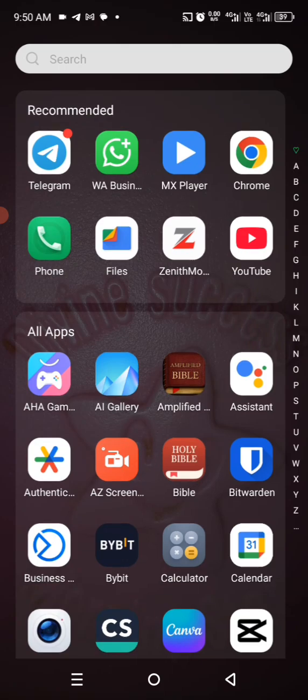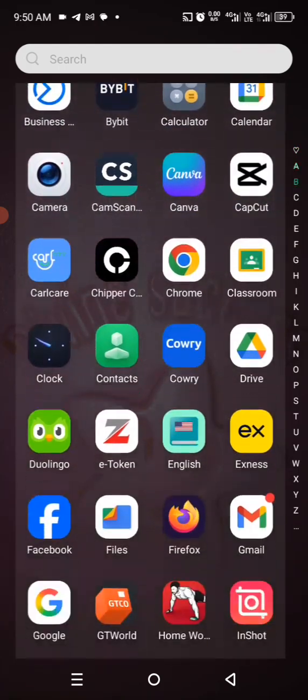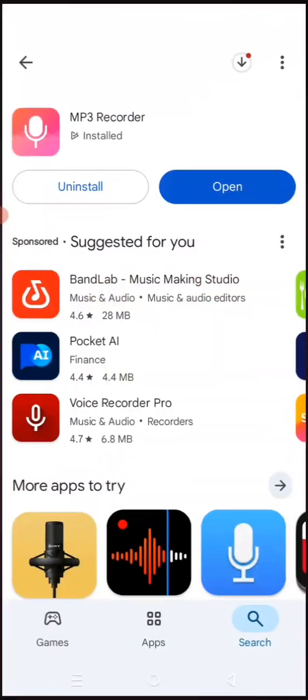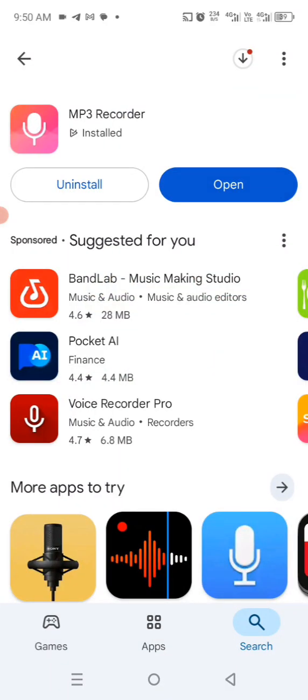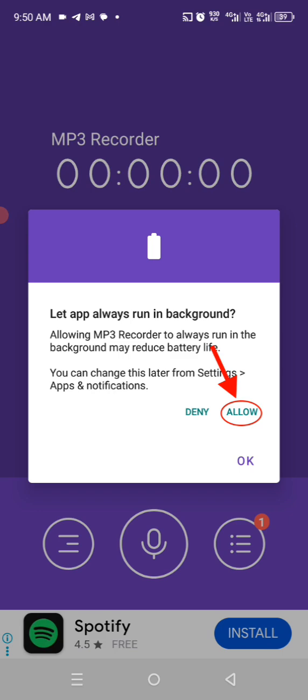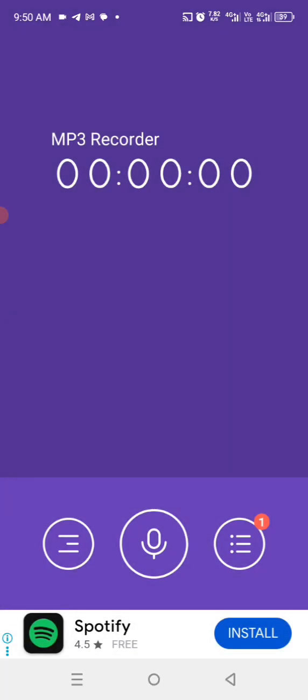All you need to do is go to your Play Store and look for the mp3 recorder, which I want to go to now. So there it is. You can see that I've already installed it. It's called mp3 recorder. Once you find it, this is how the logo looks. You just install it and press open. Of course, I don't want it to always run in the background, so I'll deny that.